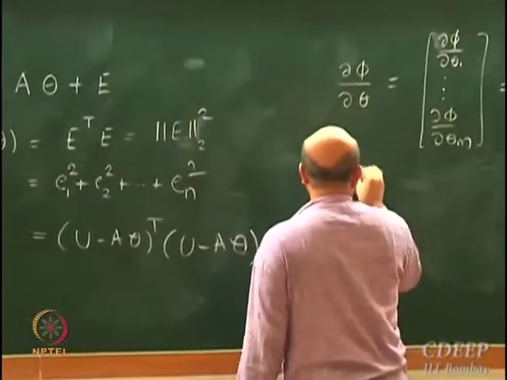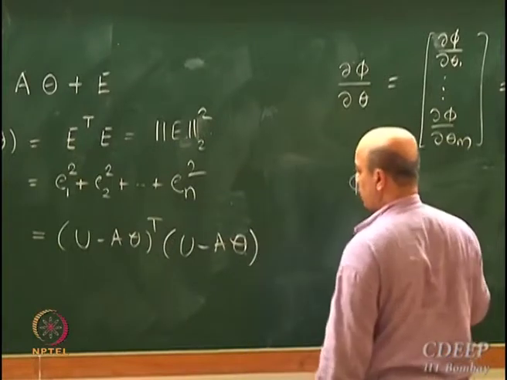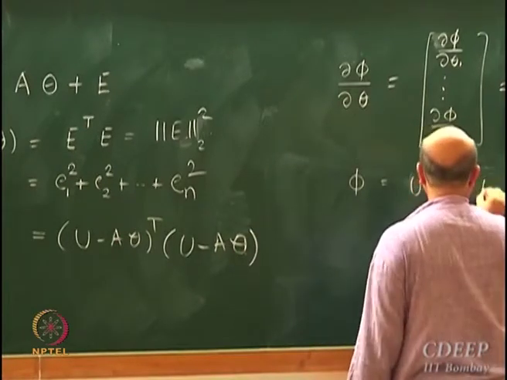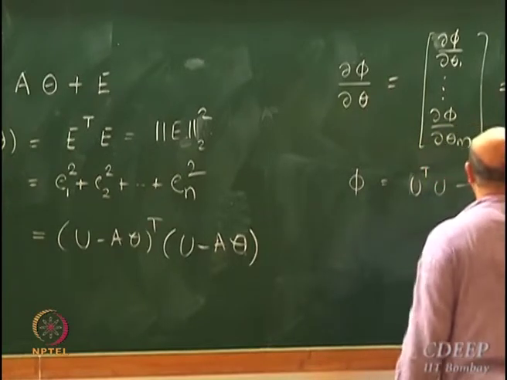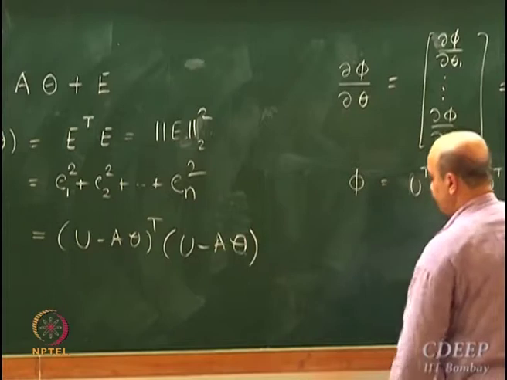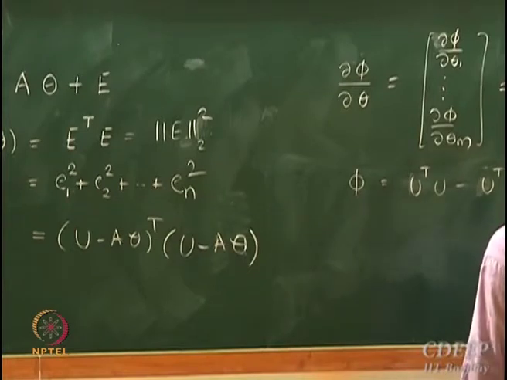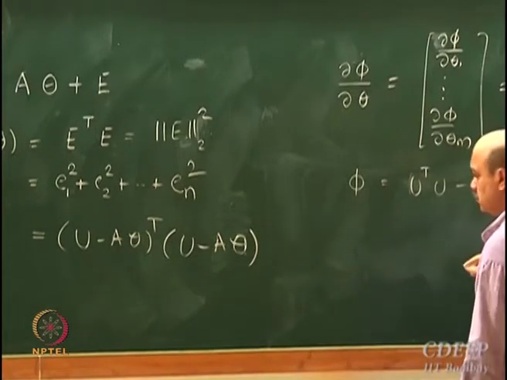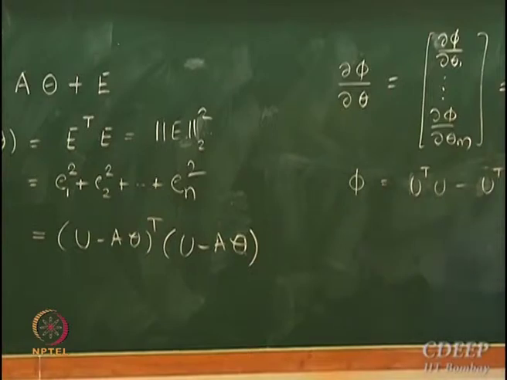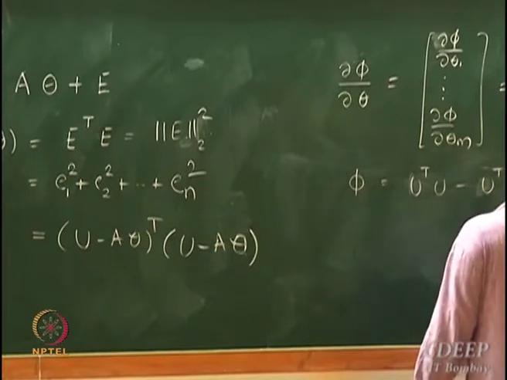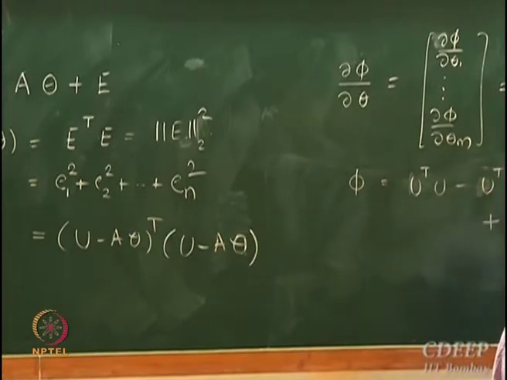Say this will be phi is equal to u transpose u minus u transpose A theta minus theta transpose A transpose u plus theta transpose A transpose A theta.